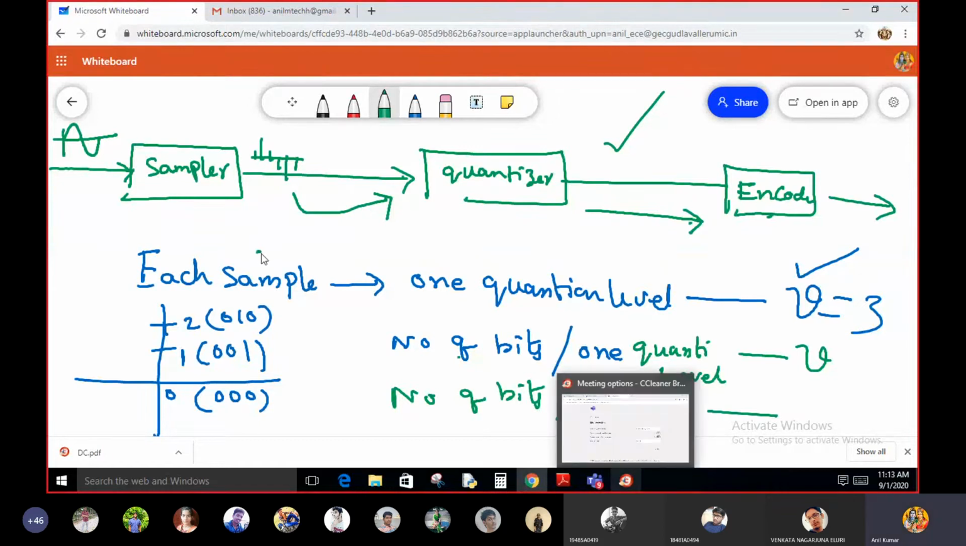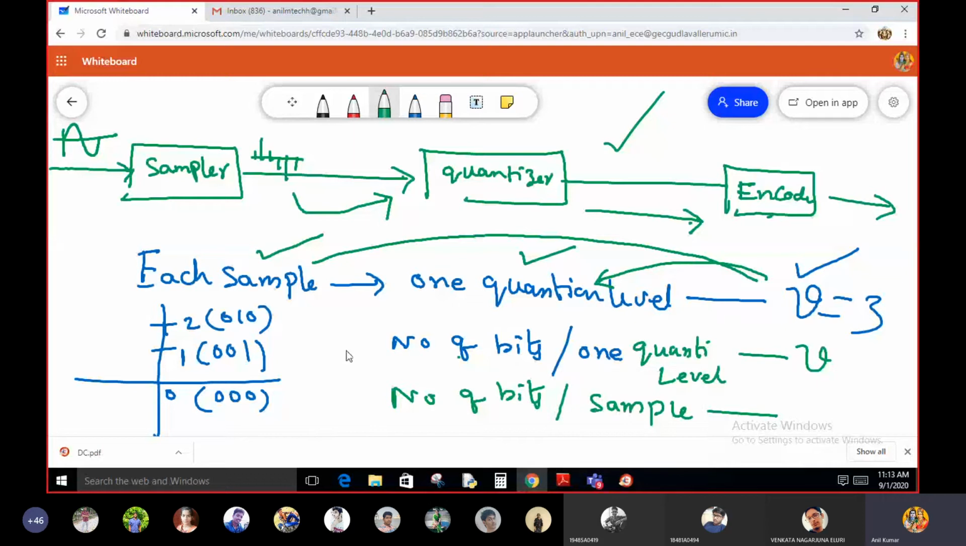Each and every sample is converted into one quantization level, and each and every quantization level is converted into V number of bits. Indirectly I am saying, V number of bits are used to represent one quantization level, and each sample is represented by one quantization level. How many bits are used to represent one sample? Number of bits per sample is equal to V only.